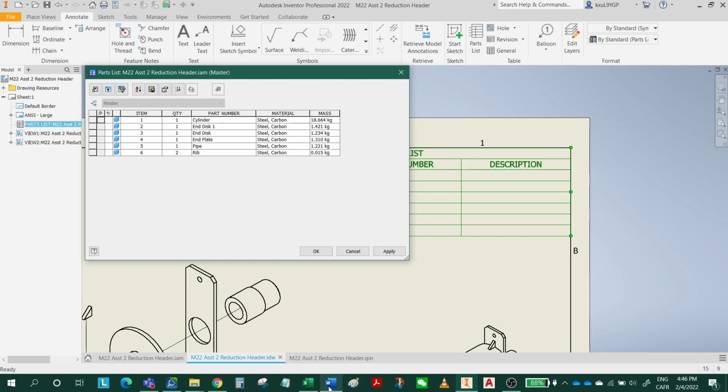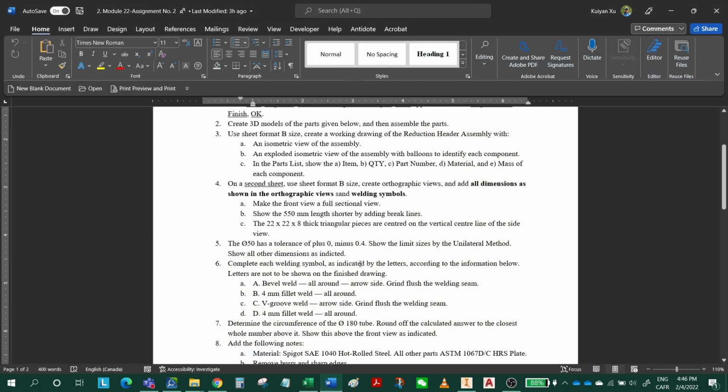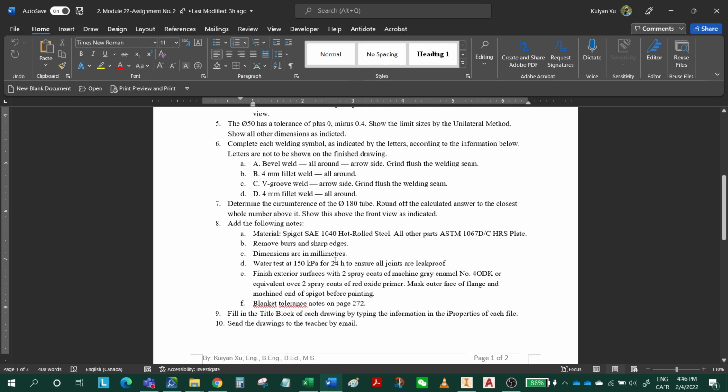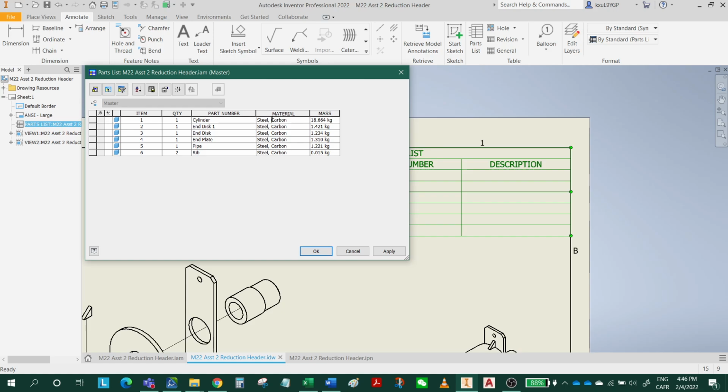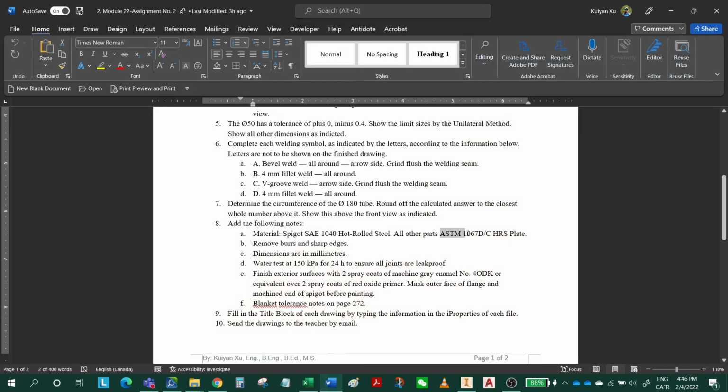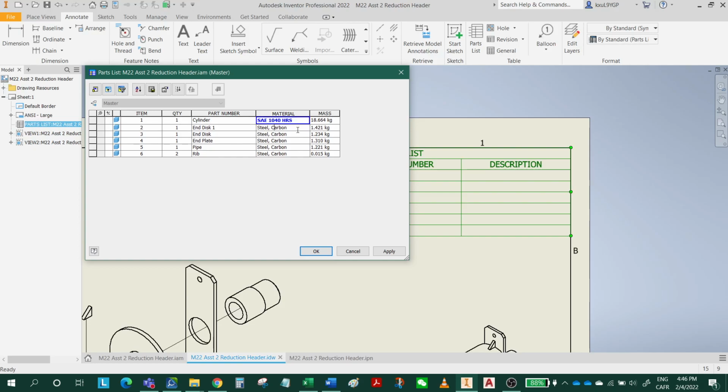So for the cylinder, let's change this to, let's say, 1030 hot rolled steel. So just use SAE 1030, double click, HRS. For the rest, it's ASTM A36 hot rolled steel. Control C, go back to the Inventor file, double click to paste on all the other components.